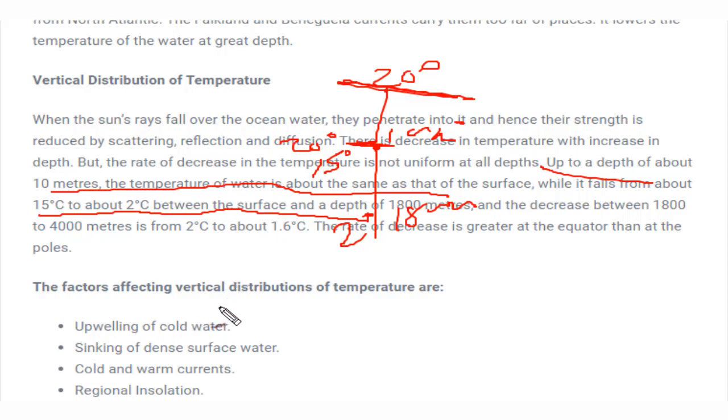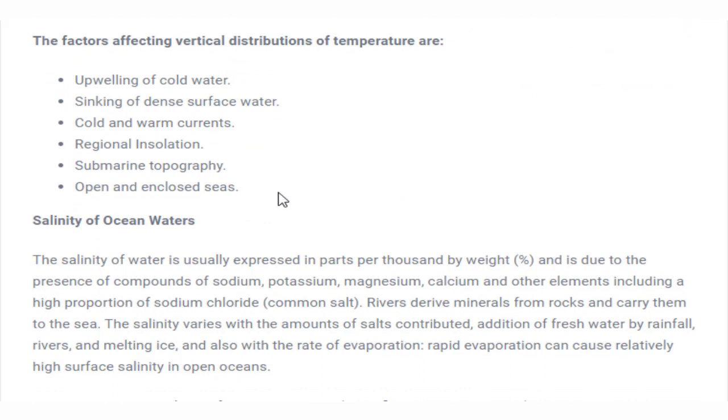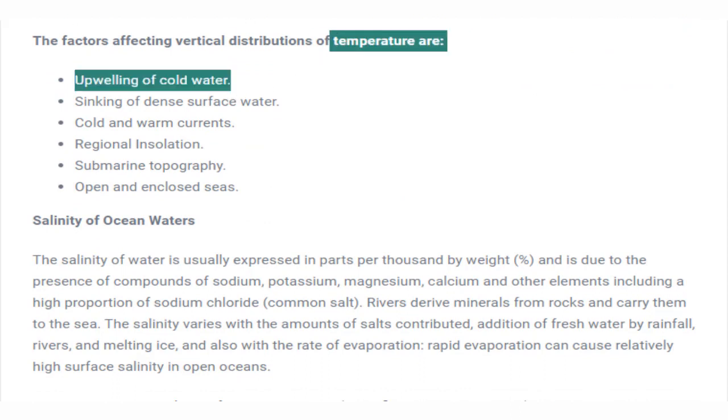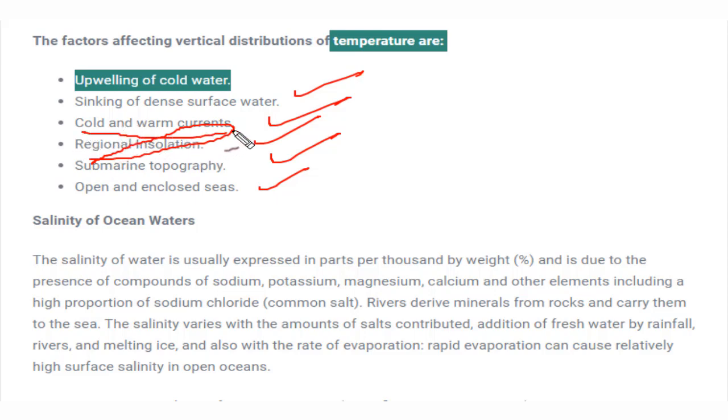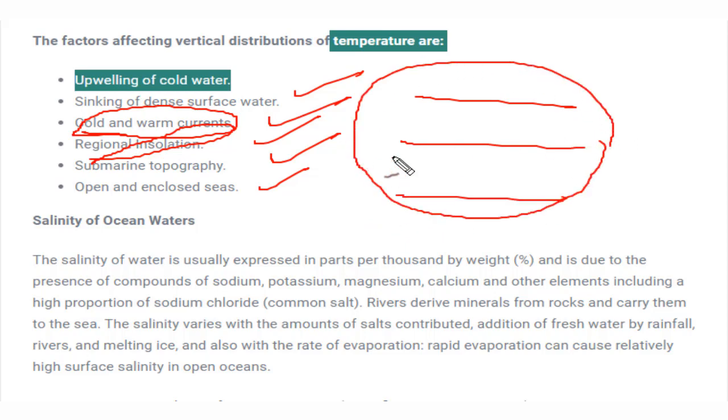The factors which are responsible for temperature distribution are upwelling of cold water, cold and warm currents, regional insolation, submarine topography, open and closed sea. I hope this is clear. Regional insolation means the amount of heat energy received from the sun. Cold and warm currents, this also we know. The cold and warm currents are distributed as per the latitude only.